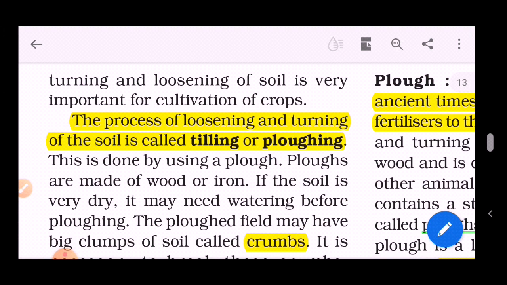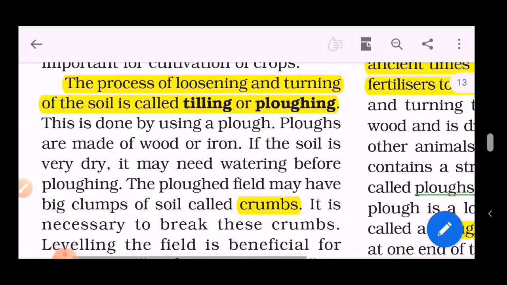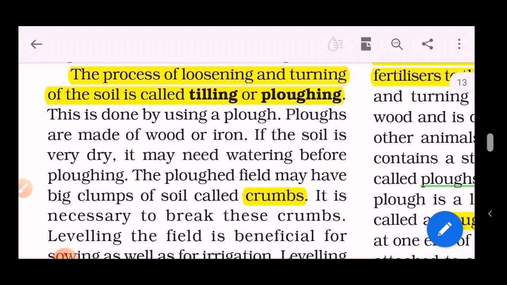The process of loosening and turning of the soil is called tilling or plowing. Please underline that. That's a very important definition asked for 1 or 2 marks. The process is called tilling or plowing. This is done by using a plow. That's a tool. If you remember, I showed the image a few minutes back. Plows are made up of wood or iron, usually wood.